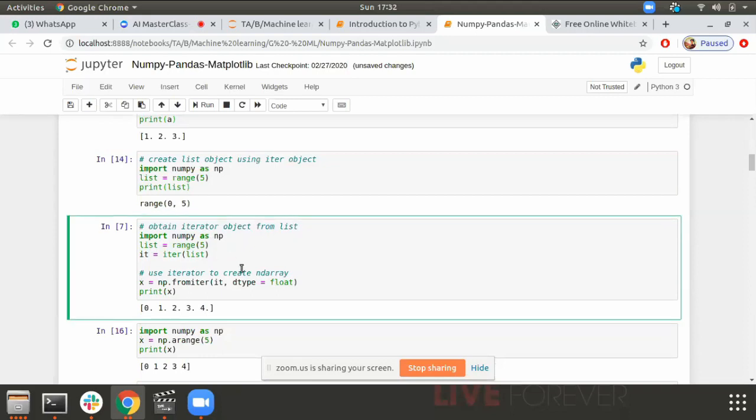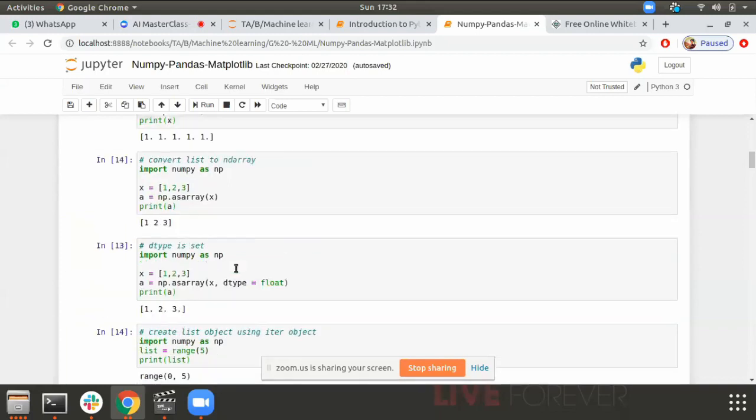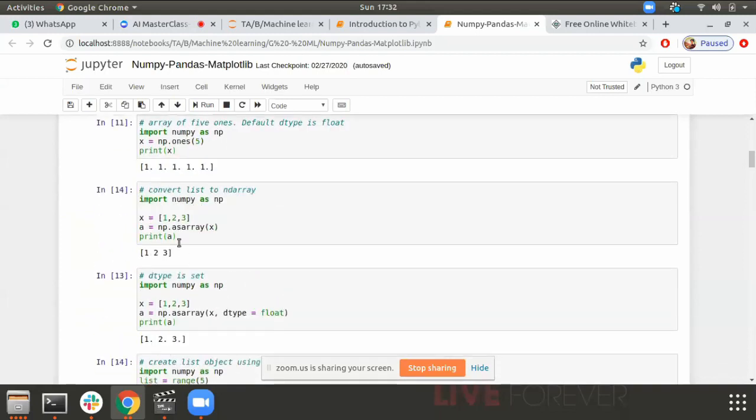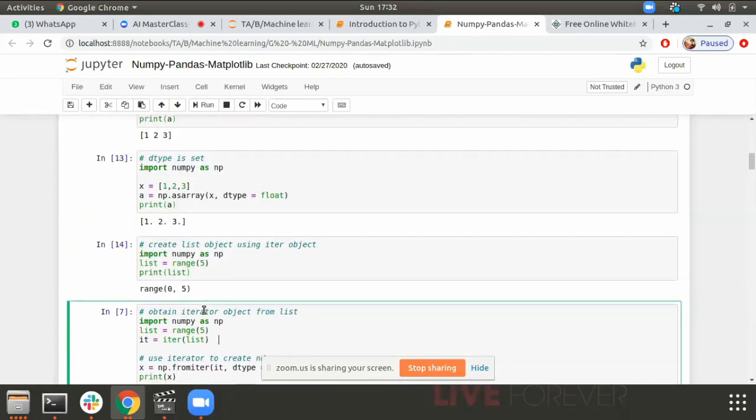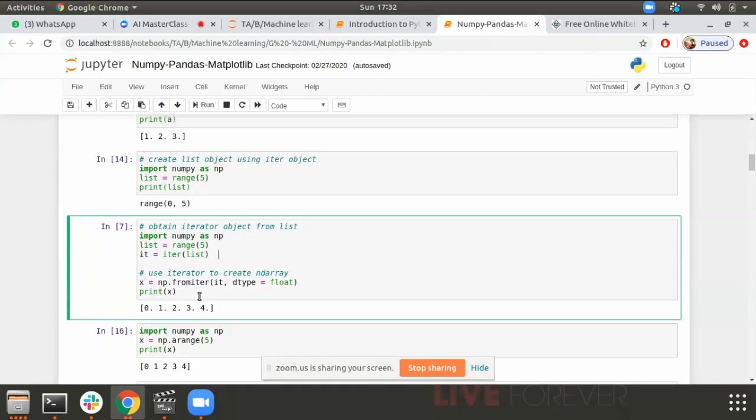Now NumPy gives me a function, fromiter. What does fromiter do? It is another way of creating a numpy array. What we are trying to do here is see how we can create numpy arrays. We had functions like zeros, ones, then asarray, which converts a simple list into a numpy array. Then I also have a function called fromiter. It is used for converting iterable objects into a numpy array. A list is an iterable object. Range 5 gives me an iterable, and that is converted into a numpy array by the fromiter function.